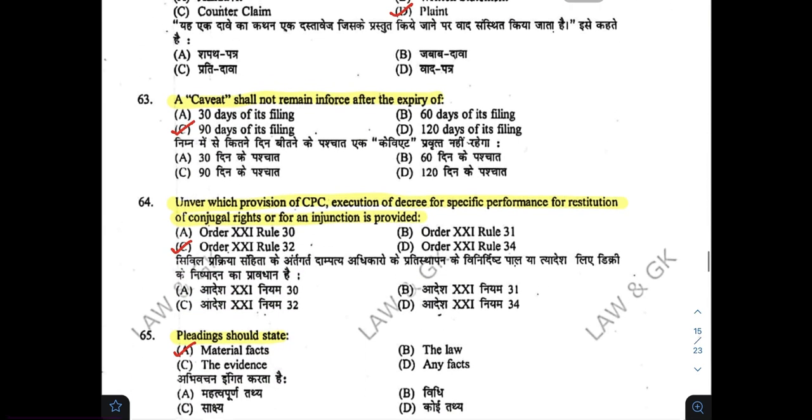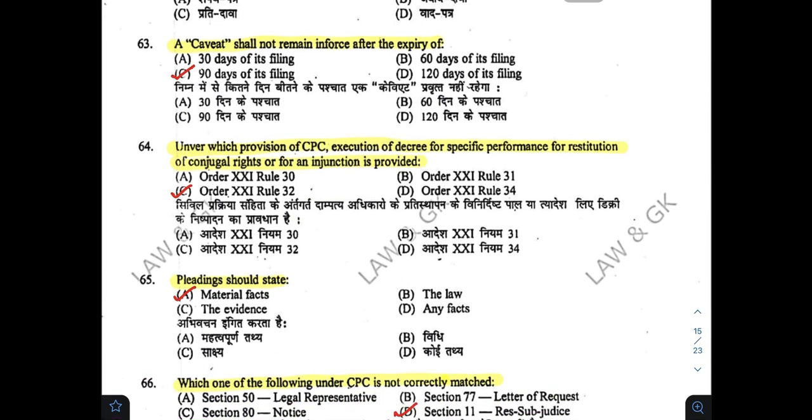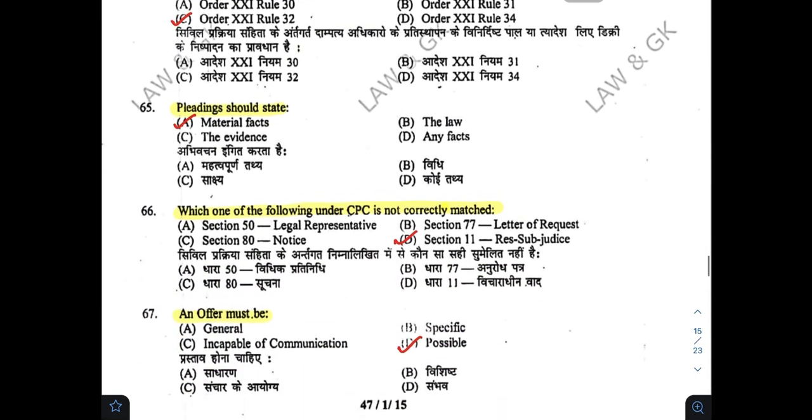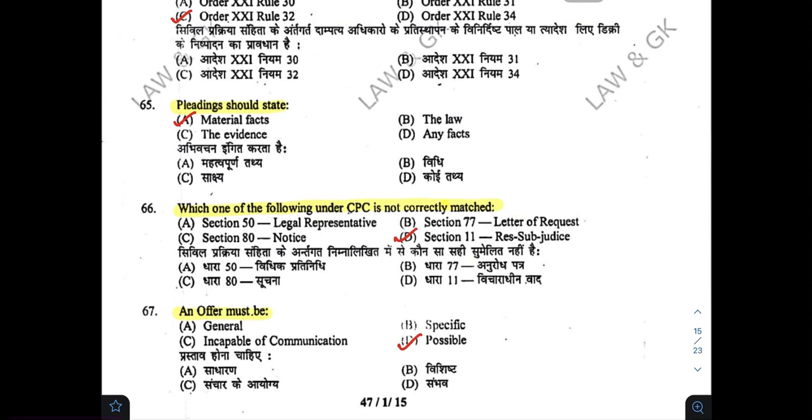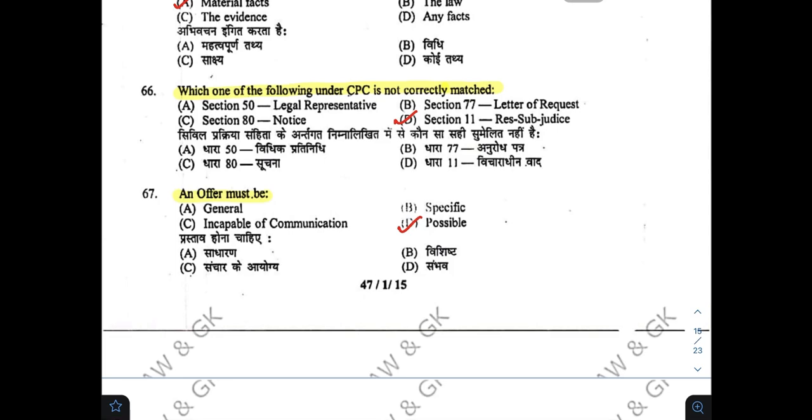A caveat shall not remain in force after the expiry of C. Under which provision of CPC execution of decree for specific performance for restitution of conjugal rights or for injunction is provided? C. Pleadings should state A. Which one of the following under CPC is not correctly matched? D. An offer must be, D.